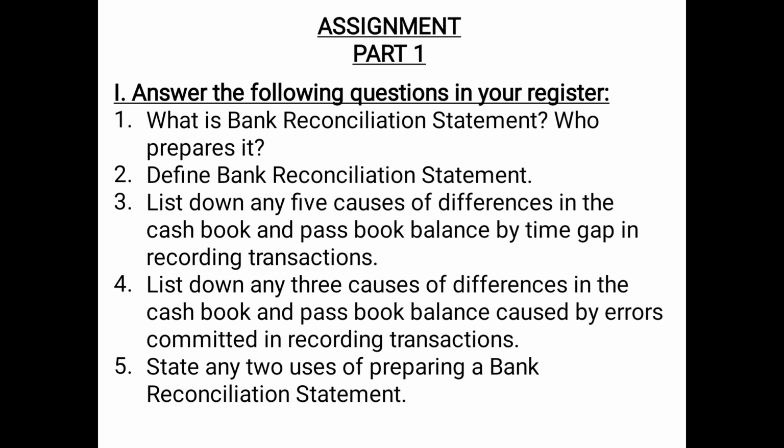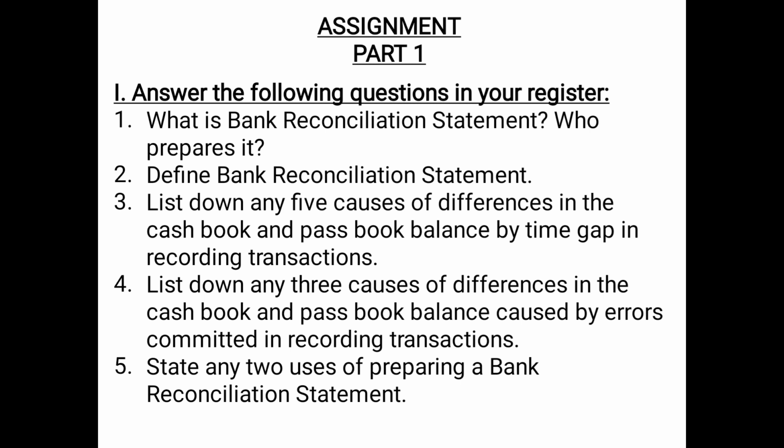Question number 3, list down any 5 causes of differences in the cash book and passbook balance by time gap in recording the transaction. So we have discussed 9 causes. You have to write any 5. It can be interest allowed by the bank, interest charged by the bank on overdraft, checks paid into the bank for collection but dishonored by the bank, direct deposit by customer into the bank, interest and dividend collected by the bank, direct payment made by the bank on behalf of the customers, checks paid into bank for collection but not yet credited by the bank, and so on. Any 5 you can write.